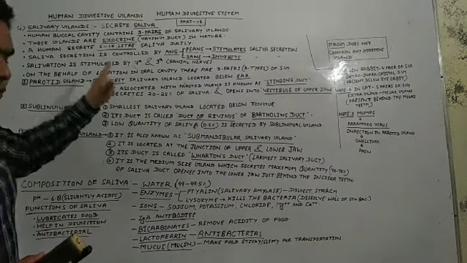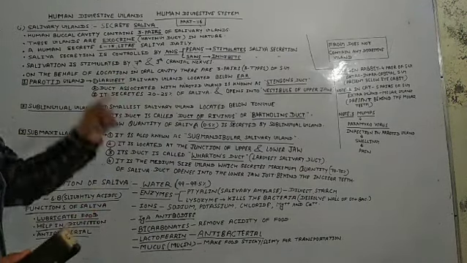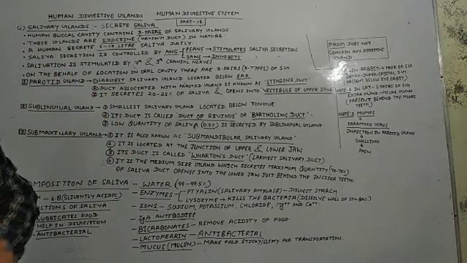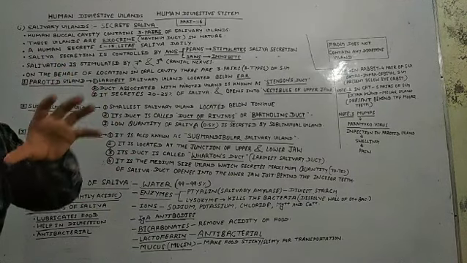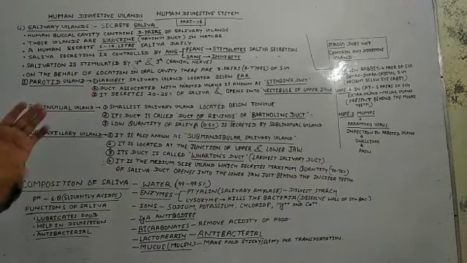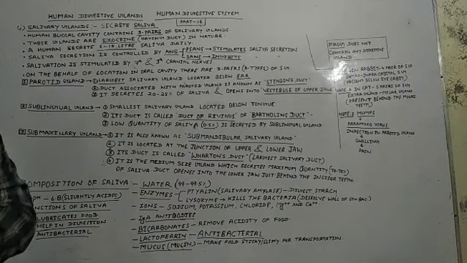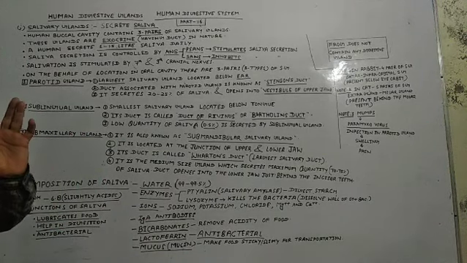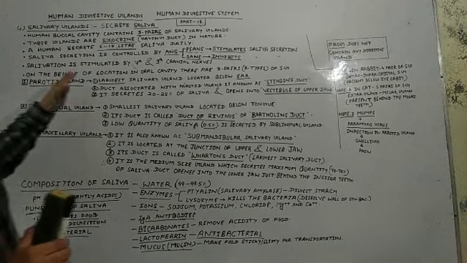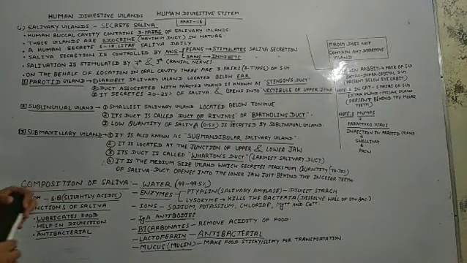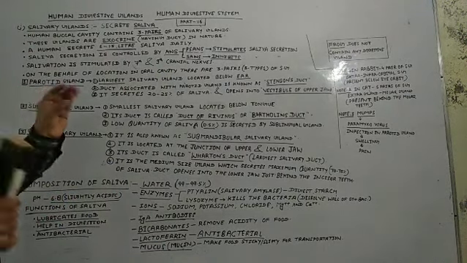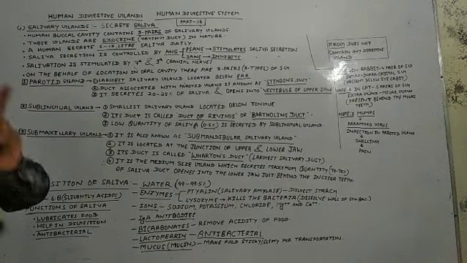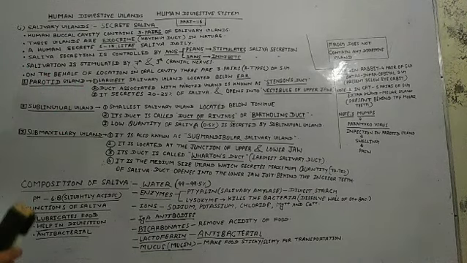So on the basis of location, on the basis of the quantity of saliva they secrete, clear? And the different types of duct related to salivary glands, salivary glands are divided into three types or three pairs. So let's talk about these glands one by one.